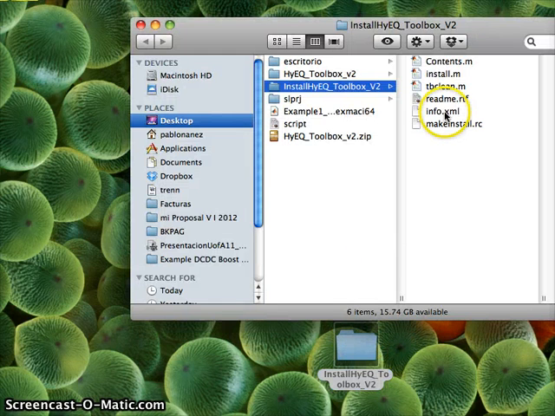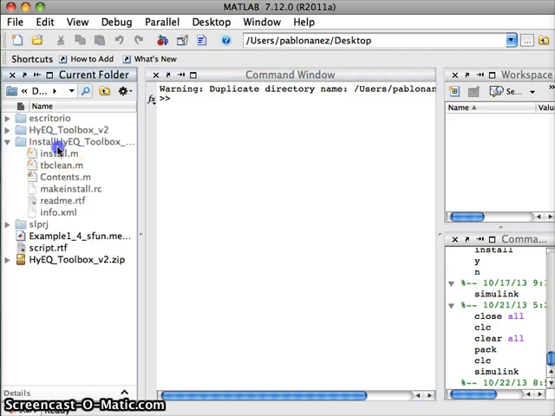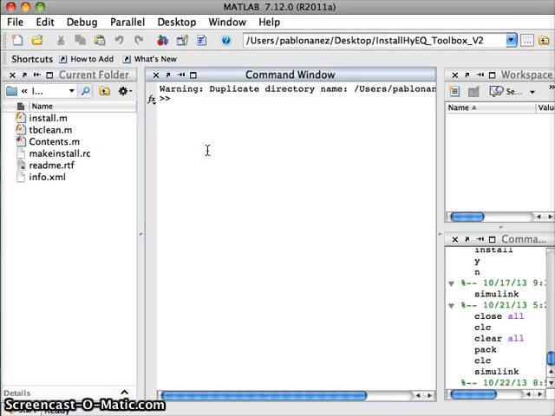Here is the install file, so please now open MATLAB and search for the folder where the install file is. And type install.